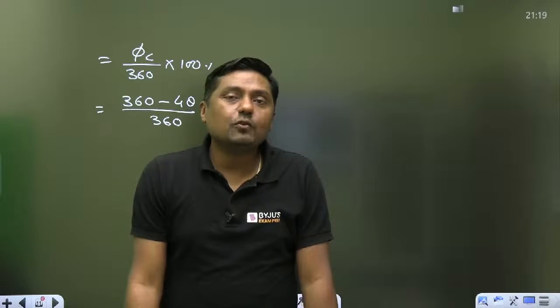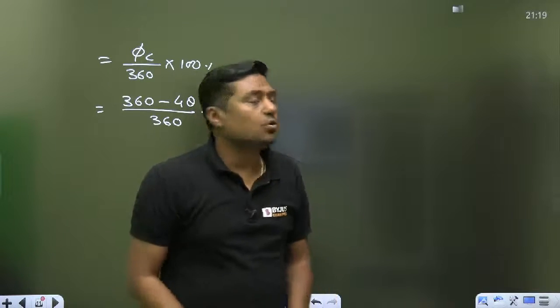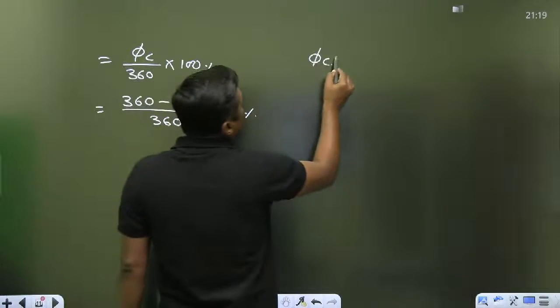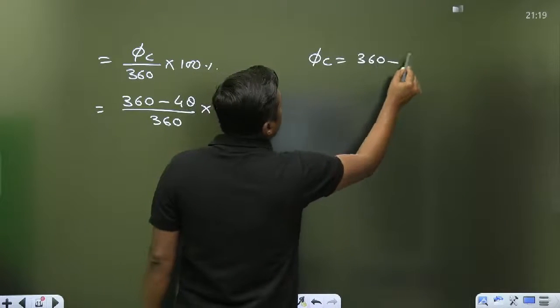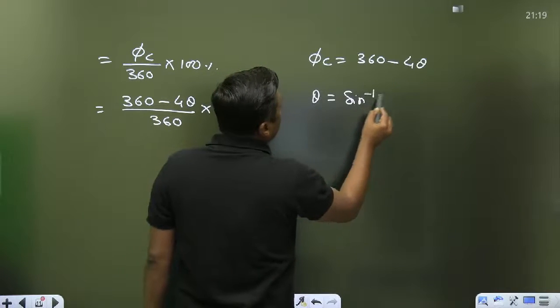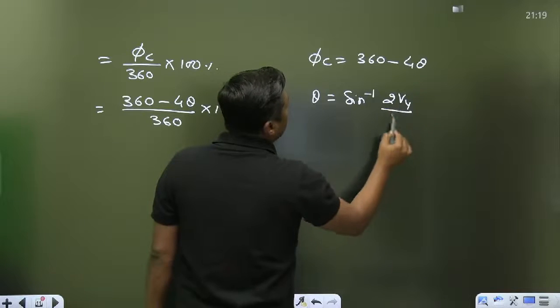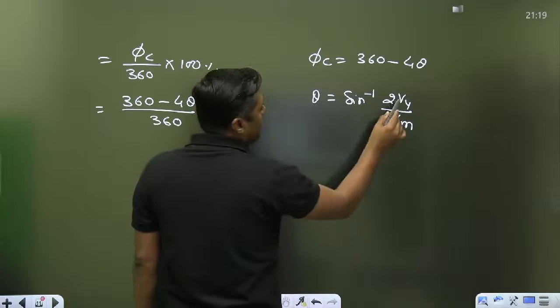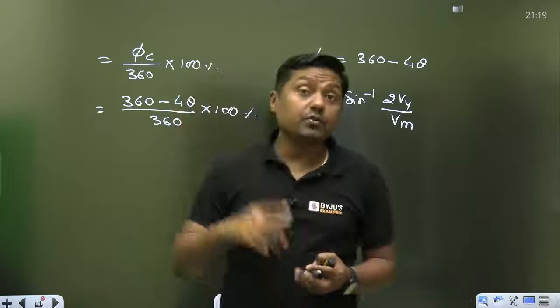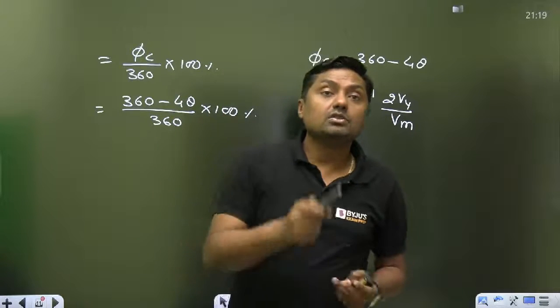If they give you the theoretical question, what is the fraction and so on, directly you can put this formula: phi c is equal to 360 degree minus 4 theta, where theta is given by sine inverse of 2V gamma by Vm. Always remember, if the RMS value is given, then find the peak value and find the Vm on the secondary side.